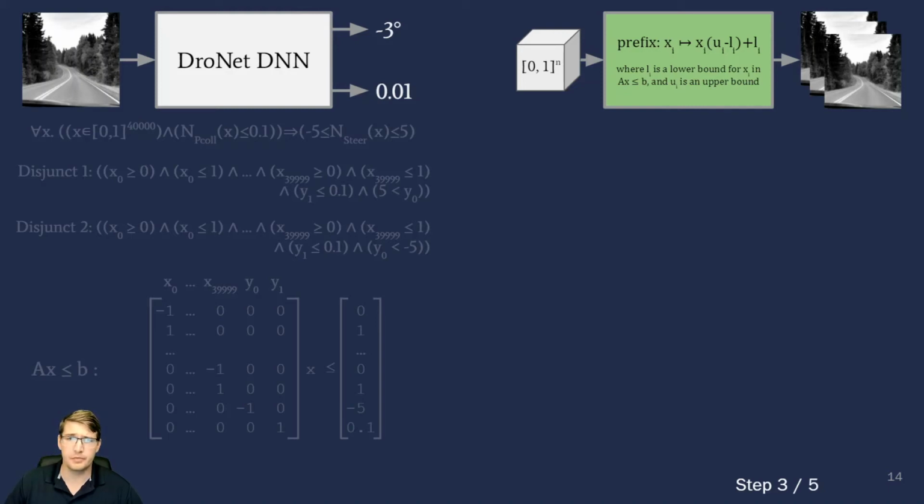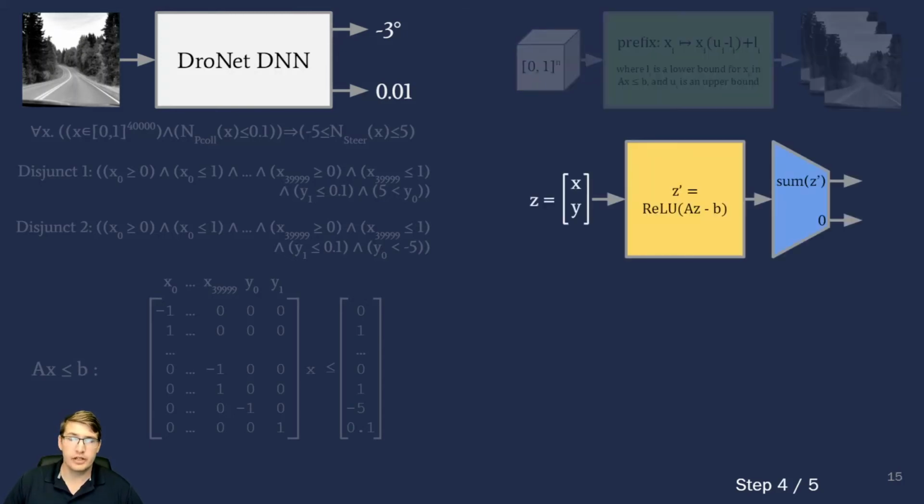This step serves a couple of purposes. First, it ensures that every subproblem uses a network with the same input domain, which simplifies property specification. And second, it enables some simplification to the suffix in the next step by allowing simple input interval constraints to be discarded, since they are already encoded in the prefix. In cases where all constraints over inputs are simple intervals, as is the case with this DRONet property, this allows the suffix to be defined only over output variables.